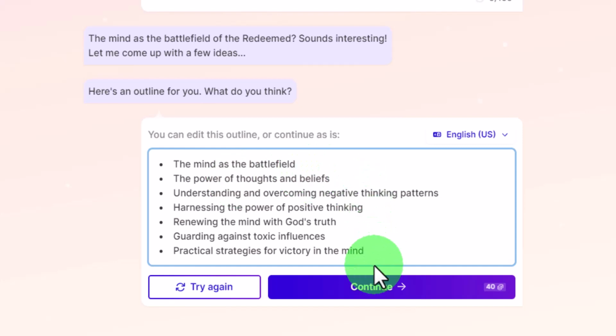These are the outlines, as you can see. So just go through them. If you're okay with them, go ahead and hit the continue button. But if you're not okay, you can make some adjustments. So for me, I've seen what it developed, so I'm going to make some adjustments.